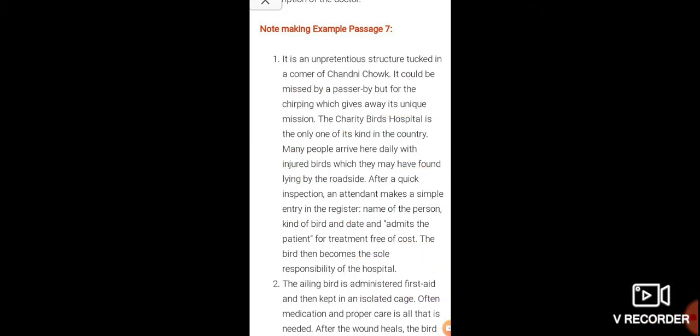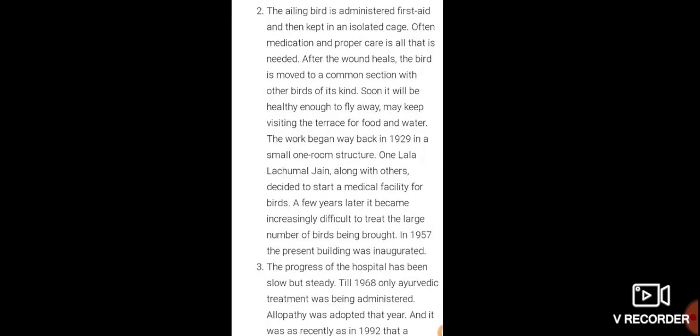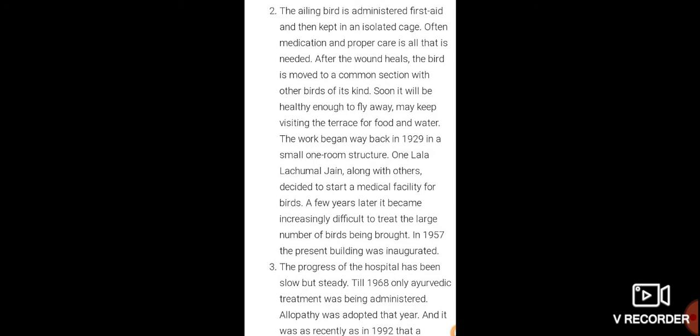Now I am just telling you the process. For ailing or injured birds, first aid is administered, then they are kept in an isolated cage, with medication and proper care as needed. After the wound heals, the birds are allowed to fly. So this is the process.